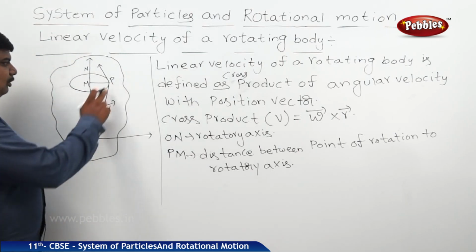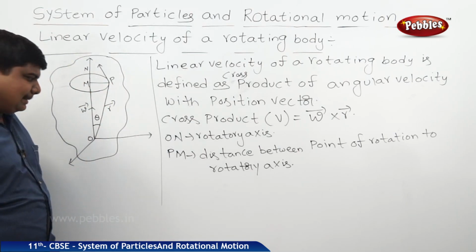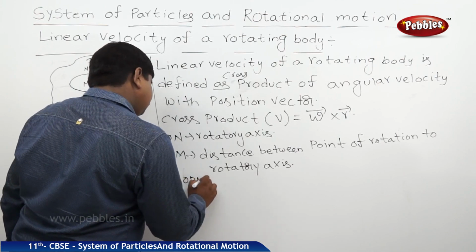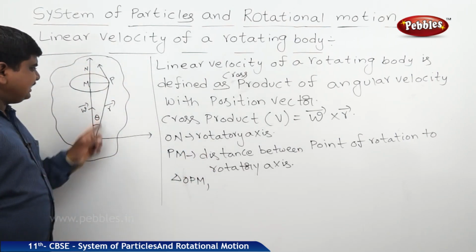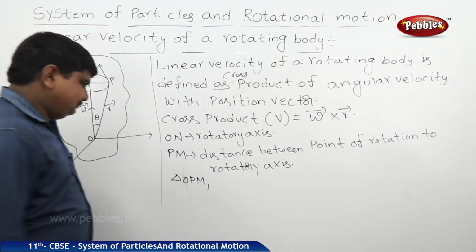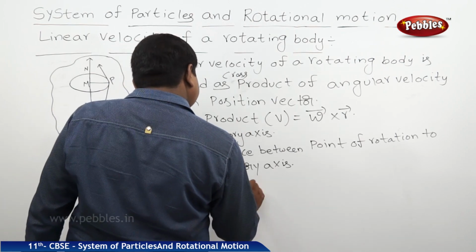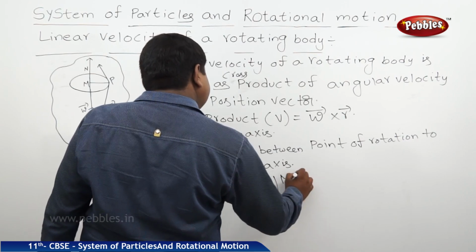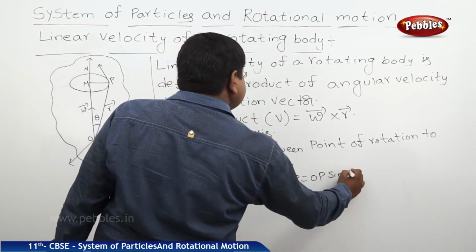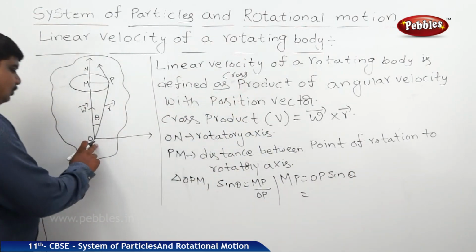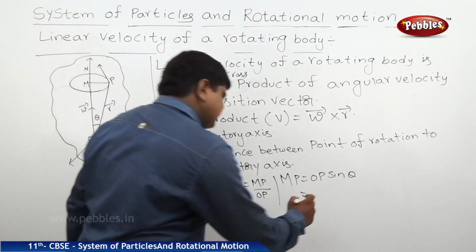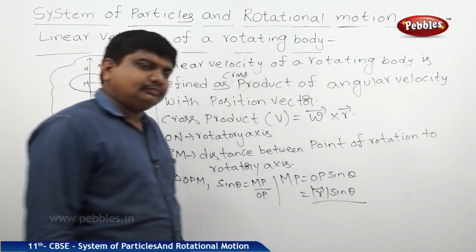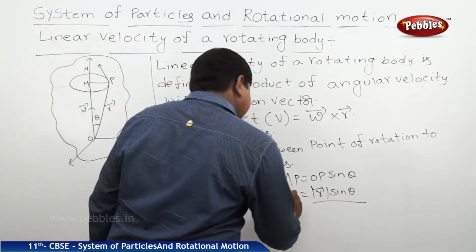So from the triangle OPM, where OP is R bar, sin theta is equal to MP by OP. Therefore, MP is equal to OP sin theta. OP is R bar, therefore it is R bar sin theta. This is equal to MP.